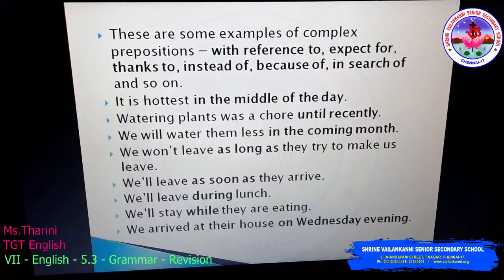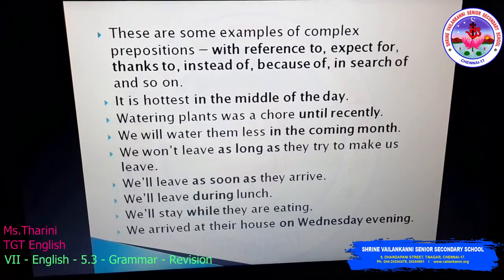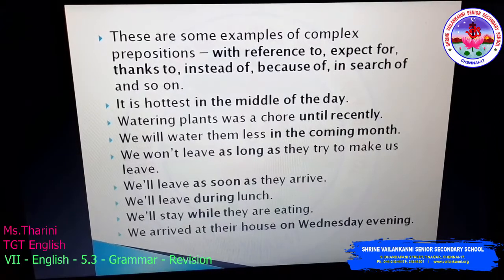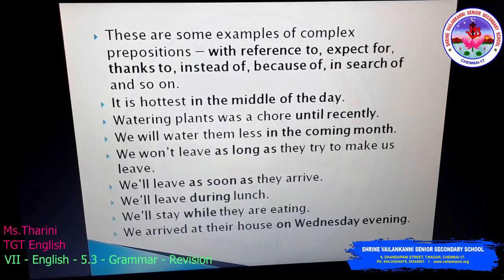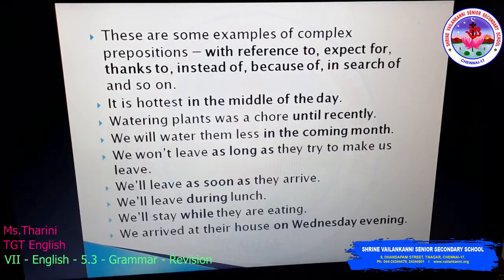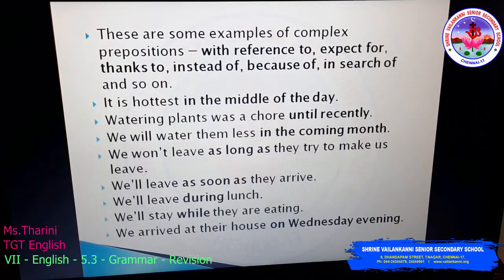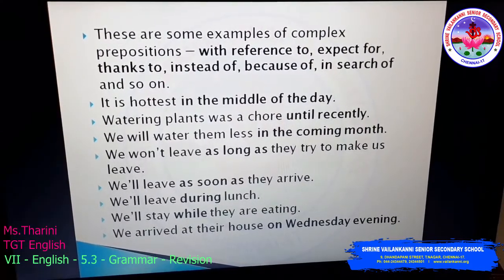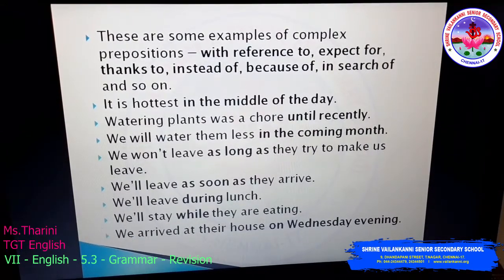So next, the is an adjective. The middle of the day. Yes, the middle of the day. In which part of the day? The middle of the day. So day is the noun here. So where will we end it? Day. So in the middle of the day is the preposition. In is the preposition we found. The middle is like describing, it's an adjective of the day, and the day in this sentence is the noun. Okay, so the preposition starts with the preposition and ends with a noun: in the middle of the day.